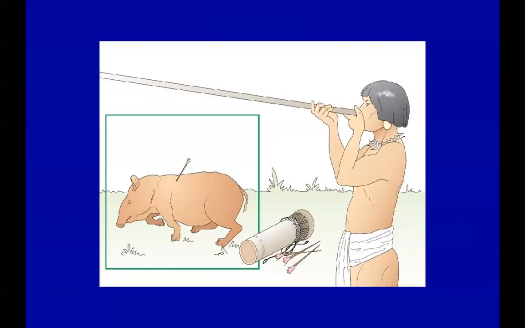The arrows were pointed towards wild animals, and they observed that within a few minutes those big animals fell on the ground. They couldn't move, and some died.